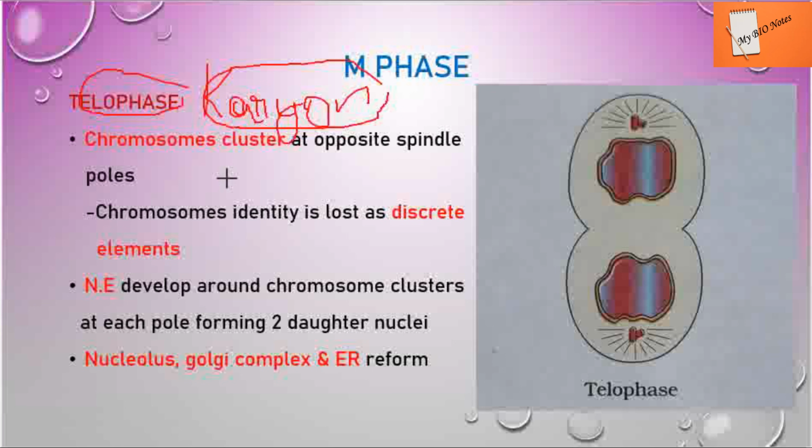In this stage, the chromosomes reach their respective poles. The cell has two poles, this side and this side. So when the chromosomes reach the two sides, it becomes easier for the cell to divide, and they lose their individuality here. In the earlier stages we could see the chromosome structure clearly in the microscope, but here they lose their individuality and the structured chromosome we can't see, they decondense actually.